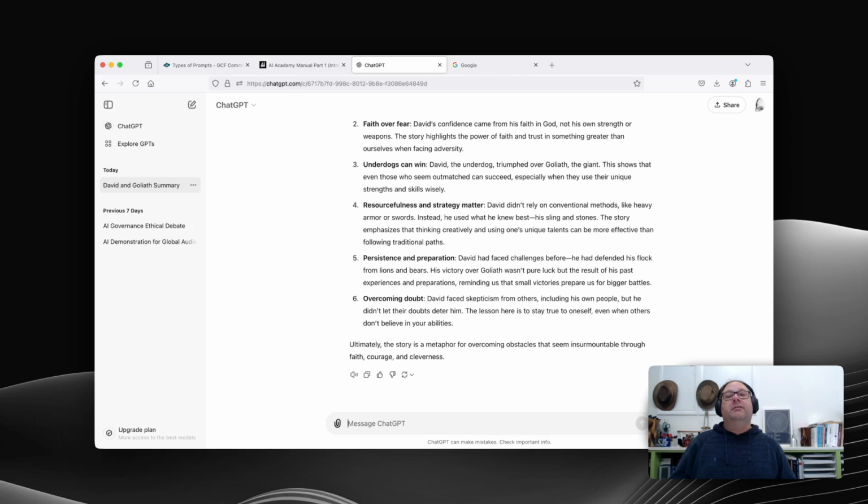Now, you may not agree with that analysis, and I would definitely encourage you to always have a high degree of skepticism with results that you receive in ChatGPT. It's a great tool, but it does make mistakes. It emphasizes things incorrectly sometimes. It even says on the page here, look down at the bottom, ChatGPT can make mistakes.